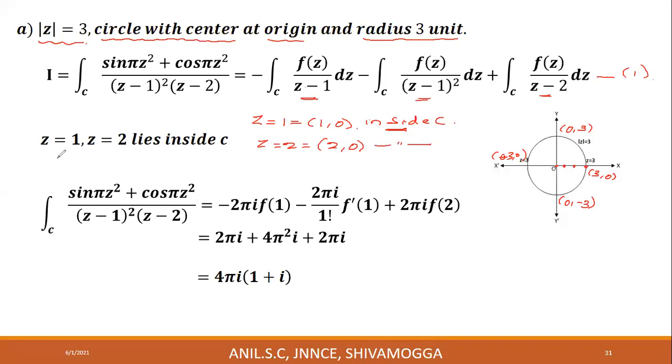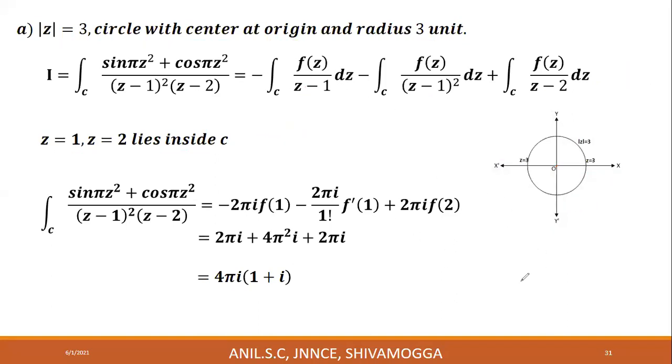Z is equal to 1 and z is equal to 2 lie inside C, and f of z is sin pi z square plus cos pi z square. We have taken that numerator as f of z. I write it here: f of z is taken as sin pi z square plus cos pi z square.